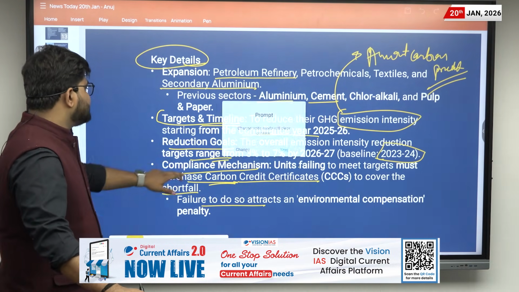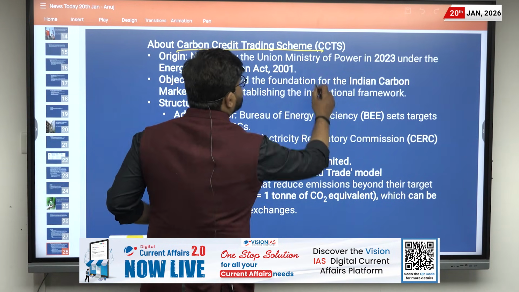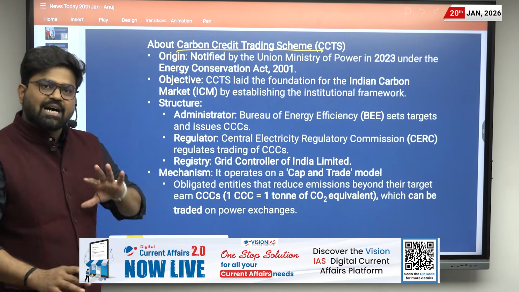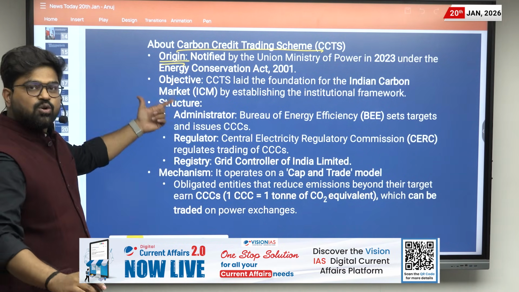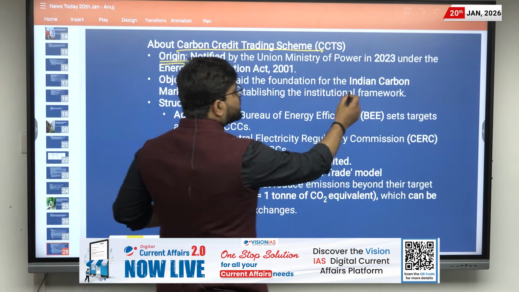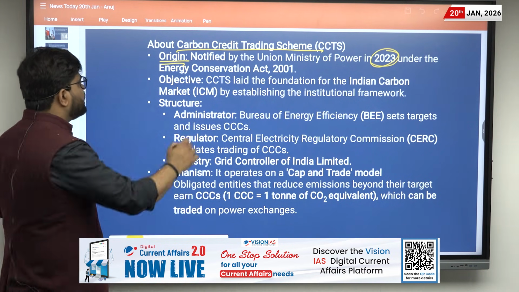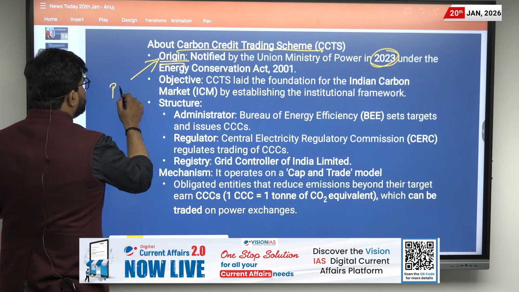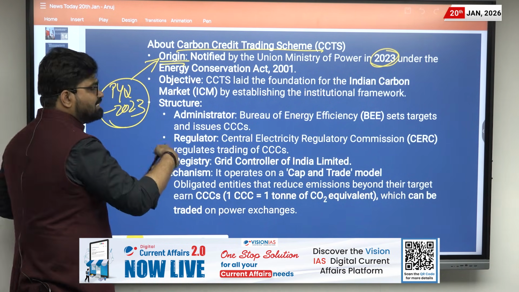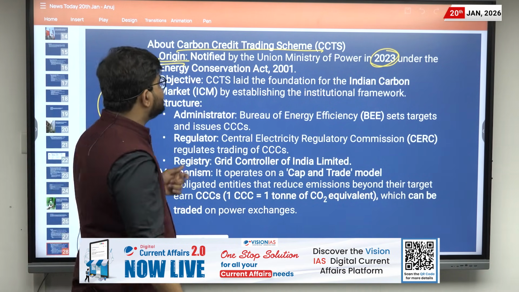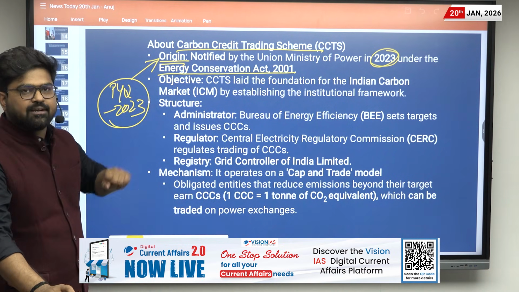Now let us discuss in detail the carbon credit trading scheme. We have learned about carbon trading and its origin. So it was notified in the year 2023, and there was a direct question based on this in the year 2023. We will discuss that PYQ after this slide, and it was declared under the Energy Conservation Act of 2001.